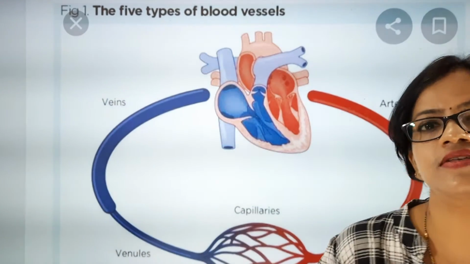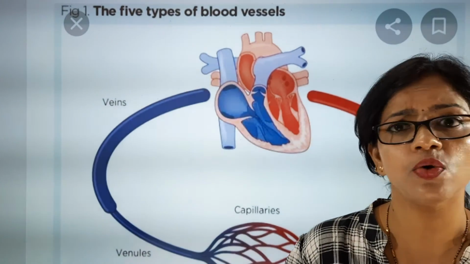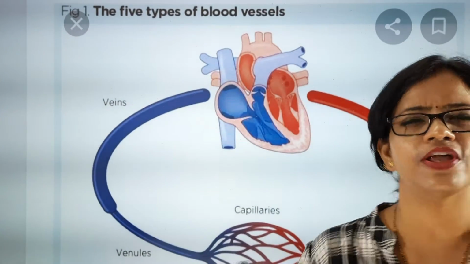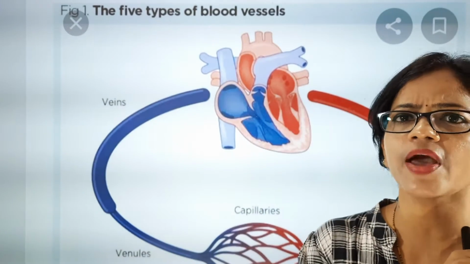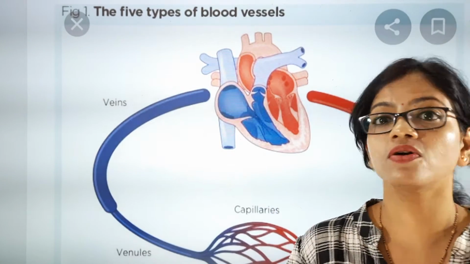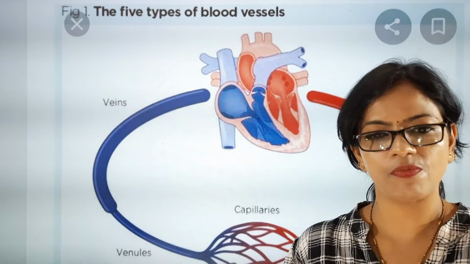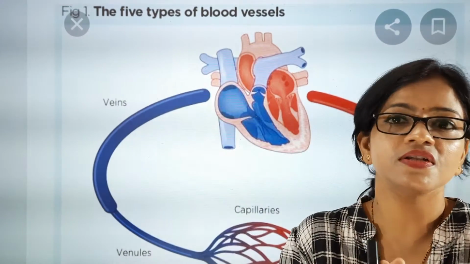The answer is capillaries are connected to each and every body cell. These capillaries are very thin. Arteries are thick because the blood passes from the heart into the arteries at very high pressure. That's why the walls of arteries are thick.